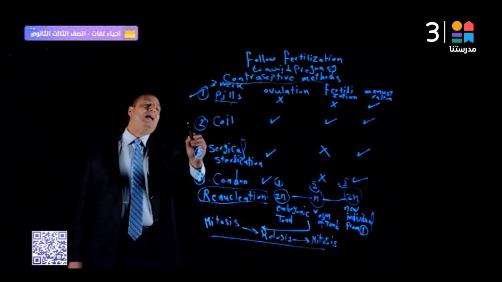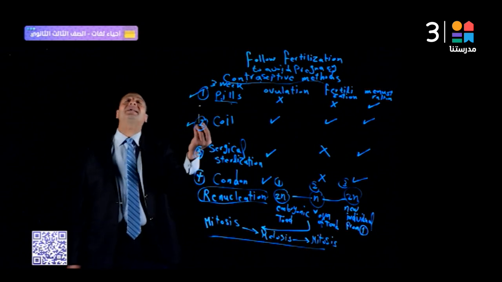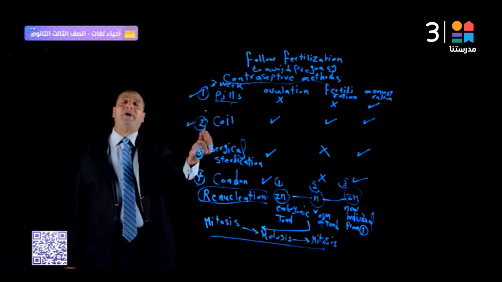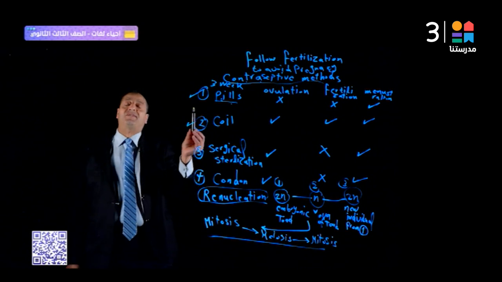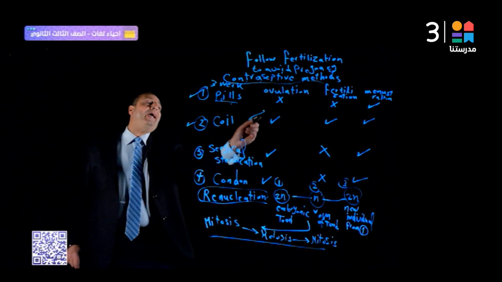Menstruation occurs. Another type of contraceptive method is called coils. There are 2 types of coils: copper coils and hormonal coils. They enter the vagina, reaching the uterus by 2 ways.